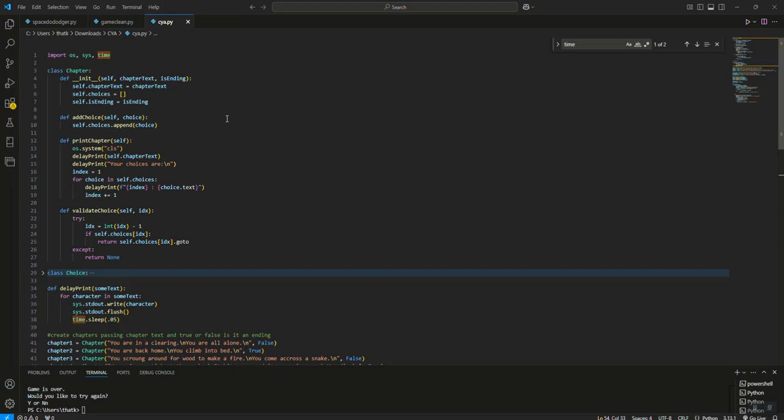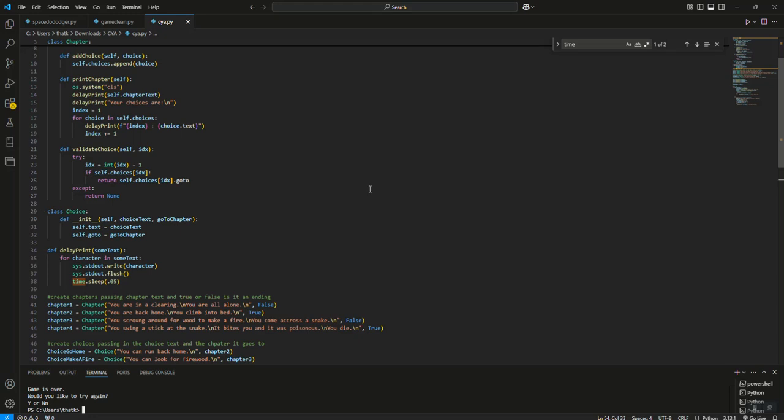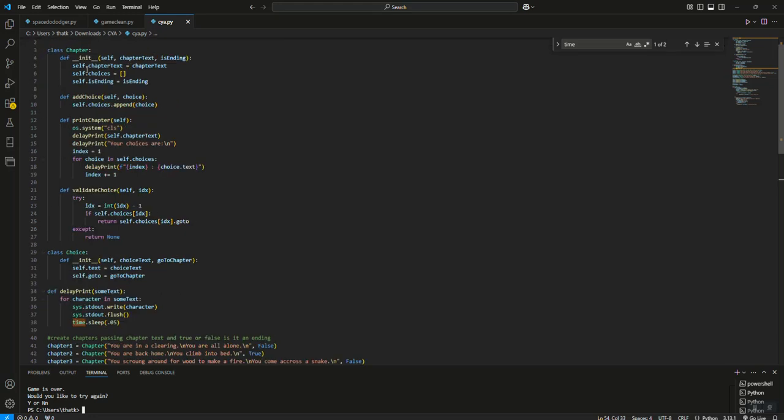Now, before we move on, we're going to need to add our choice class. If you'll go below your chapter class, make sure you come out from under your chapter, because where your definitions are built under the chapter, this is another class, so it has to be on the same line as the chapter class.